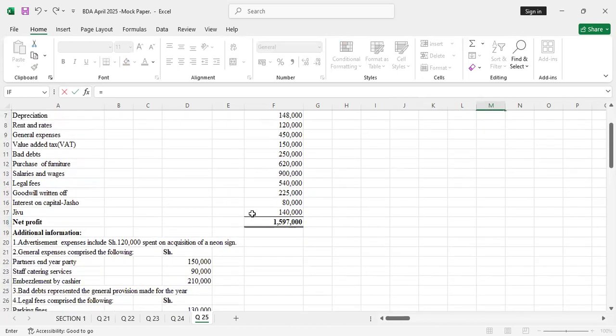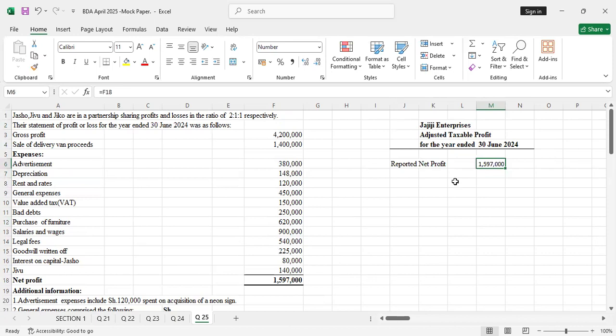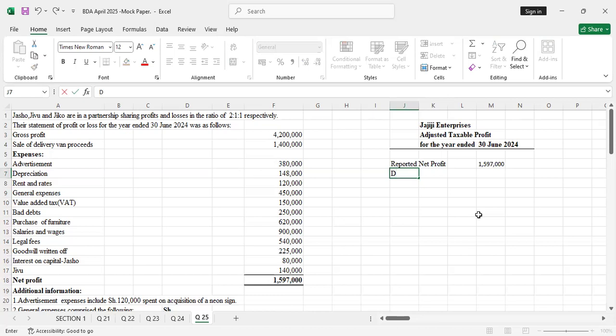So we'll take the net profit, and this is what we'll adjust. Always when it comes to taxation, you have the reported net profit, then you adjust by adding back the disallowable expenses. All expenses that are disallowable, you add them back.